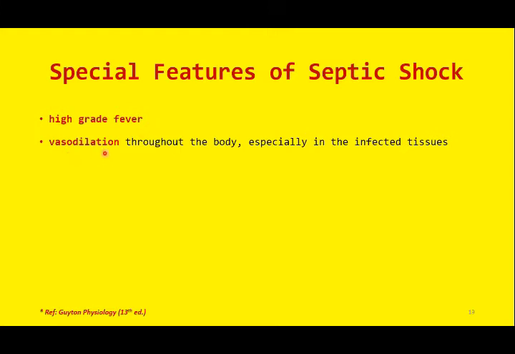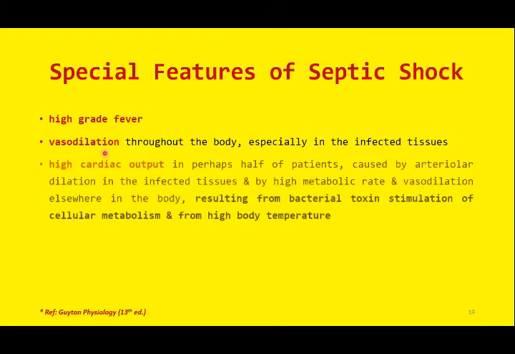Vasodilatation is there throughout the body, and this is the type of shock in which the cardiac output is increased. Now this is a paradox. Although the patient is in shock, the cardiac output is on the higher side. This is one of the unique features of septic shock: high cardiac output despite the patient being in a state of shock.